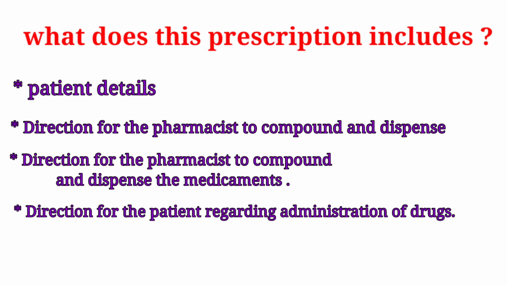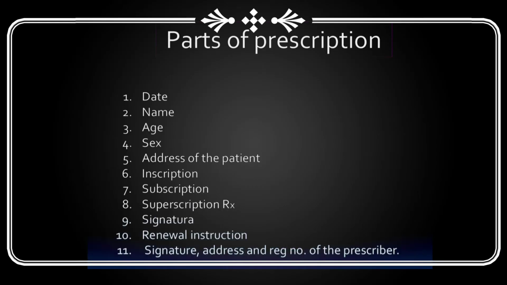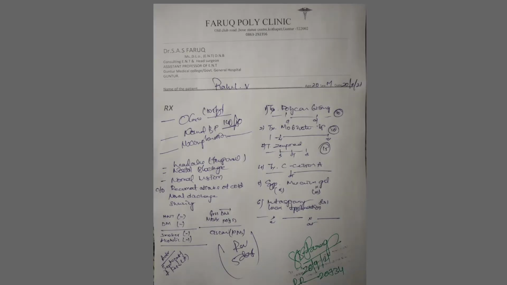What are the parts of prescription? Parts of the prescription are: number 1, date; 2, name; 3, age; 4, sex; 5, address of the patient; 6, inscription; 7, subscription; 8, superscription RX; 9, signature; 10, renewal instruction; 11, signature, address and register number of the prescriber. These are the parts of prescription. Now we are going to study about prescription.